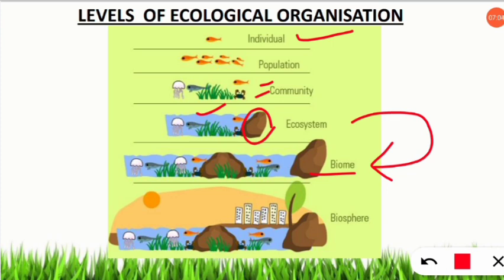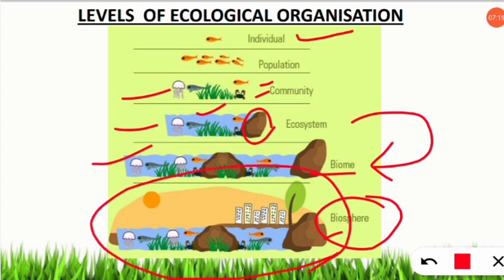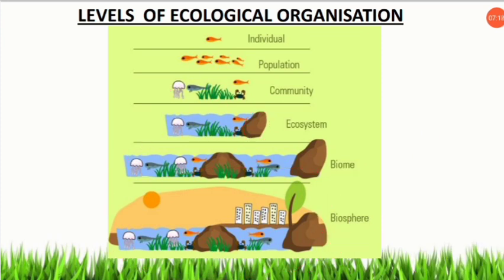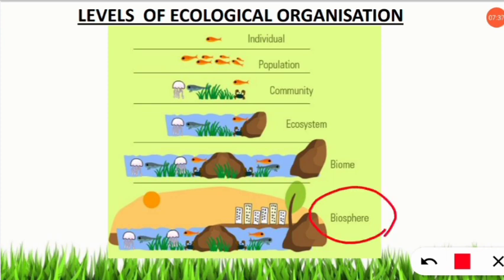Then it is coming to biosphere. So biosphere is living sphere. So whole total consisting of biome, ecosystem, community, all these things when taken in a much larger space, it is called as biosphere. For example, we can say hydrosphere means all the water constituent present in the atmosphere, and everywhere in the earth it will be called as hydrosphere, that is consisting of the water. Atmosphere will be all the gases present throughout the earth, that will be called as atmosphere. And when all the living beings and their interaction is considered together throughout all the ecosystem present on our earth, it is known as biosphere, which is living sphere.